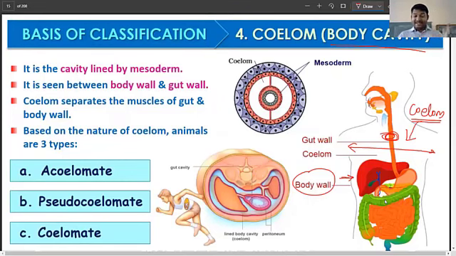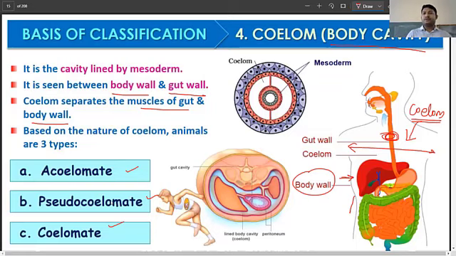So it is the cavity lined by the mesoderm, and it is seen between the body wall and the gut wall. The body wall is the layer outside, and the gut wall is the alimentary canal, which is developed from the innermost germ layer. So coelom separates the muscles of the gut and the body wall, and based on that coelom, we can have three different types of organisms: acoelomate, pseudocoelomate, and coelomate. Acoelomate organisms do not have any sort of body cavity, pseudocoelomate have a partial one, and coelomate organisms have the body cavity.